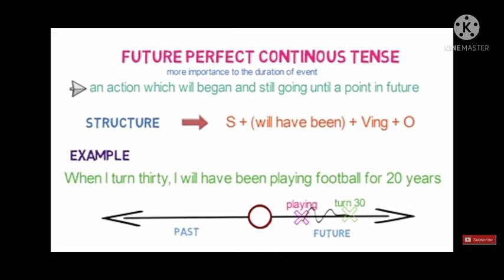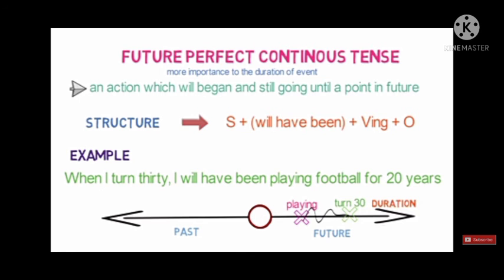Now see the next one: future perfect continuous tense. Here an action will begin and keep going until a point in the future. In this we are giving more importance to the duration of the event. Like, when I turn 30, I will have been playing football for 20 years. So here we take the structure subject plus will have been plus verb ing form. So in the timeline you can see on the right hand side, an event of playing will continue until another event of turning 30 years. Here we are giving importance to the duration of time.